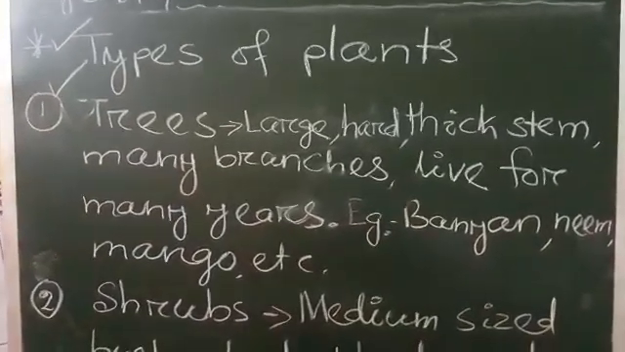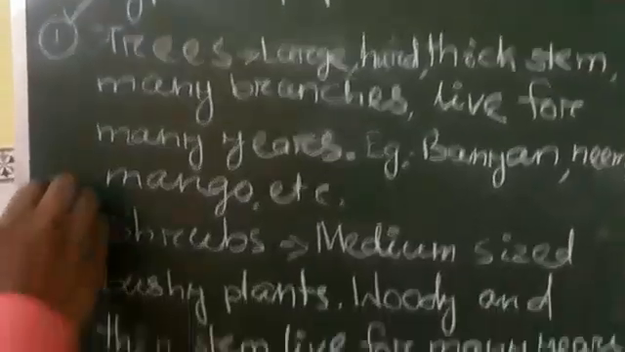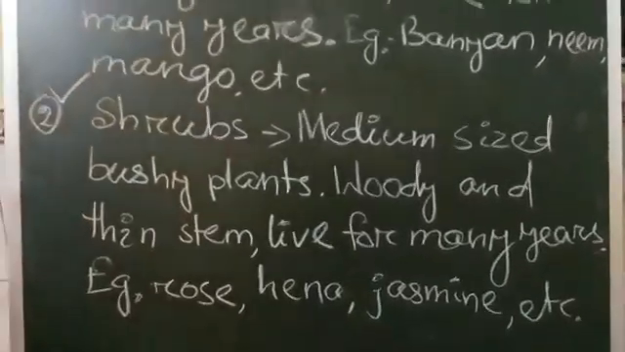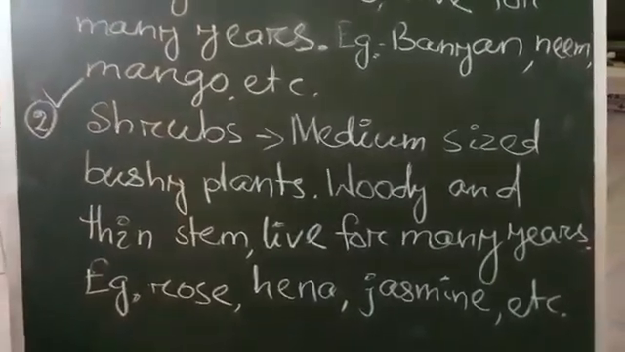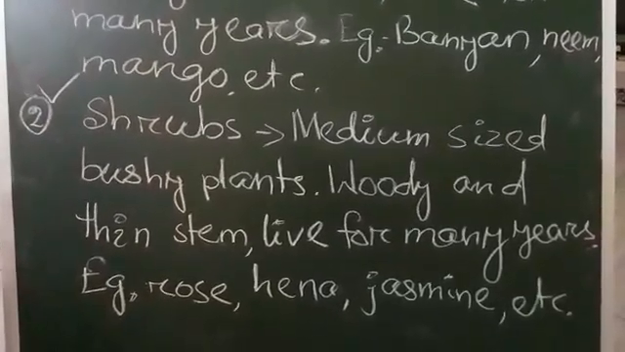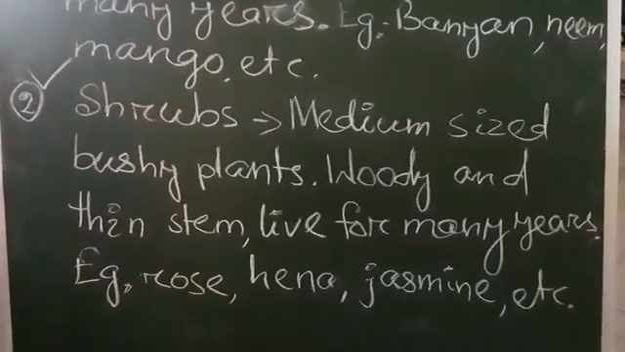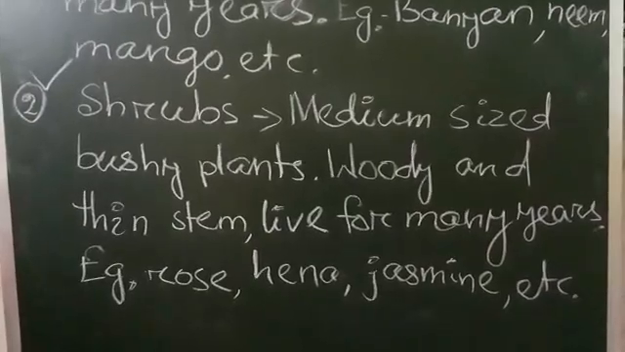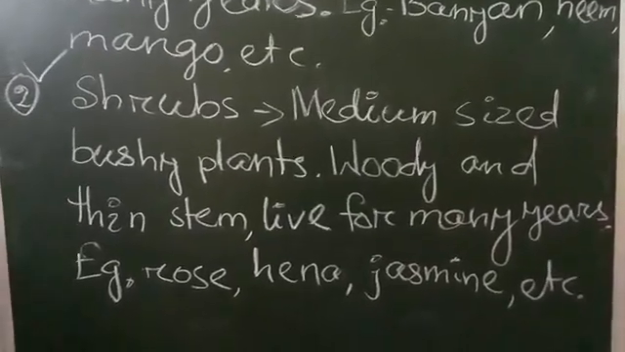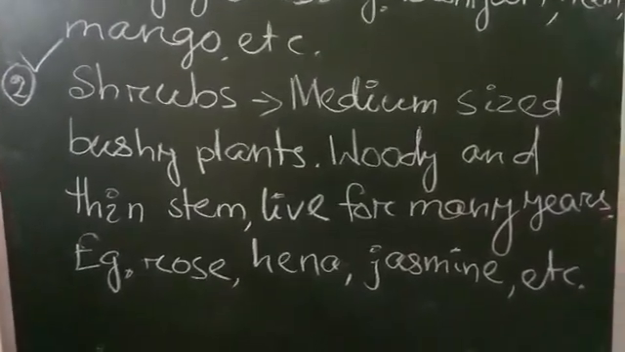Okay. Next point is shrubs. These are medium sized bushy plants. They have woody, thin stems and live for many years. For example, rose, henna and jasmine, etc.